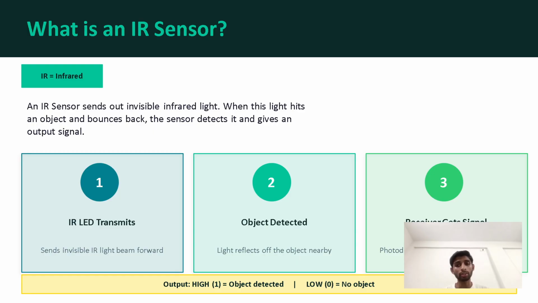How does the IR sensor work? Basically, the IR sensor has an IR LED and a photodiode. It sends invisible light and receives the reflection if an object is detected. The sensor detects and gives the output as a signal. If the signal is 1, that means high, and it means an object is detected. If the signal is 0, it means low, and it means the object is not detected. The IR sensor is the main input device.